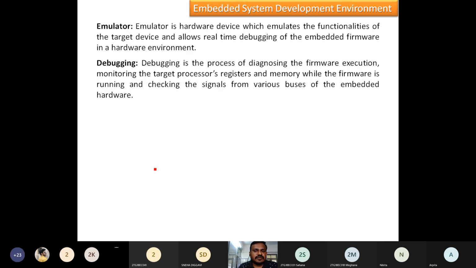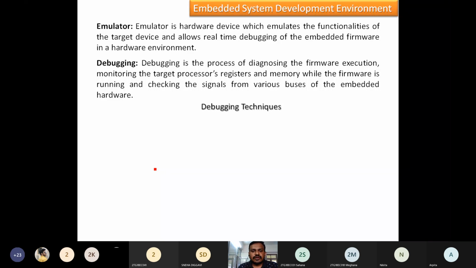Not only the firmware execution, but also the memory contents: what is going on in the memory, how the data is moving, how the updates happen. We can check each signal in this debugging concept.